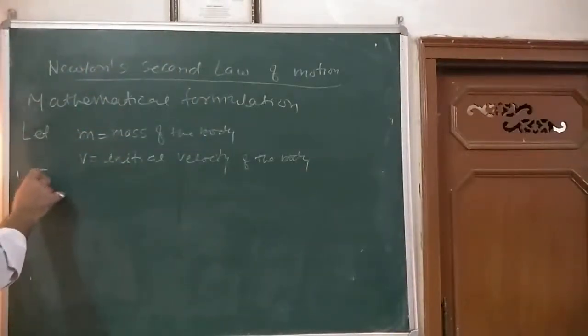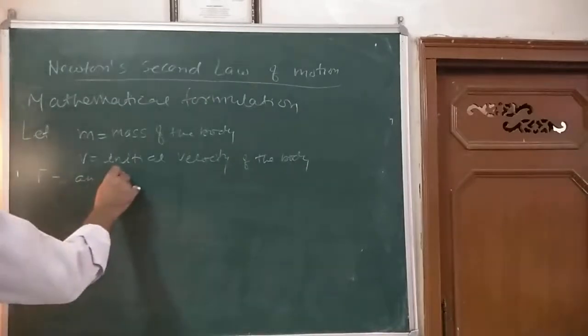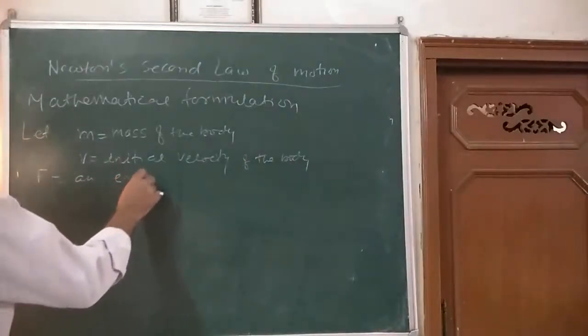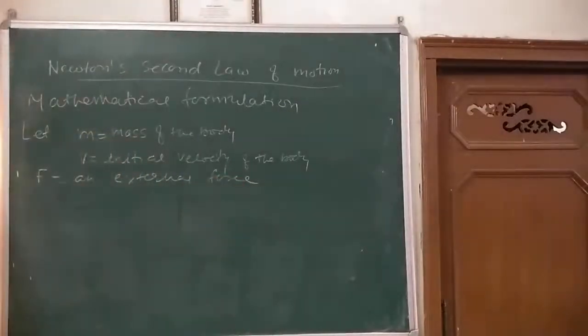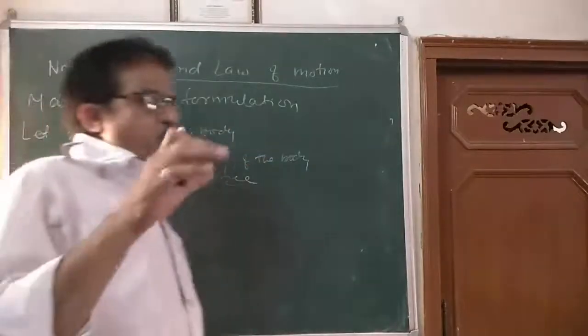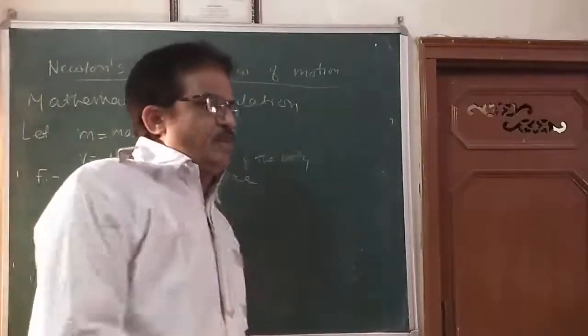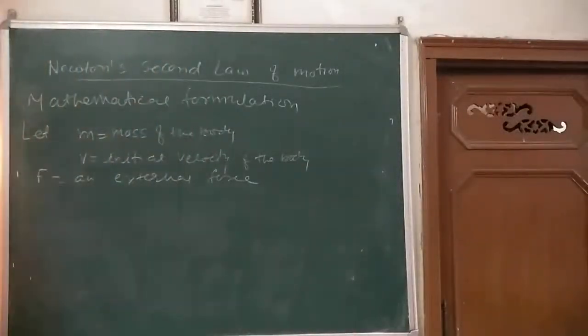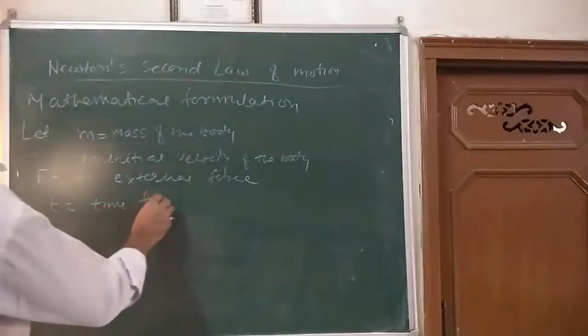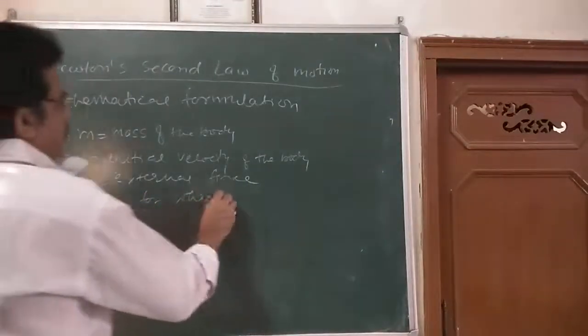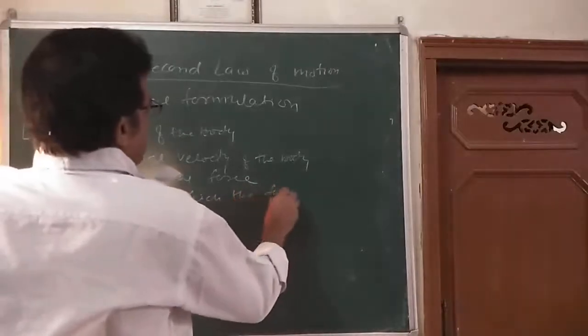Now F is an external force applied on the body, which is constant in magnitude. T is the time for which the force is applied.